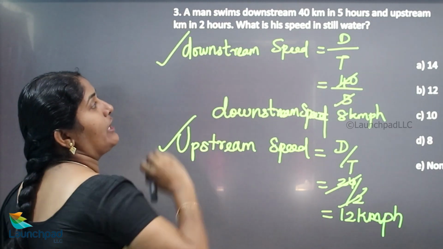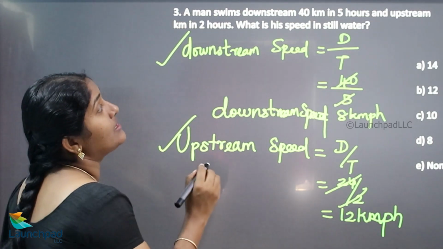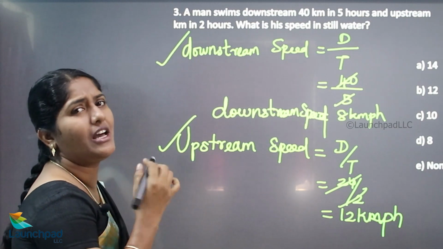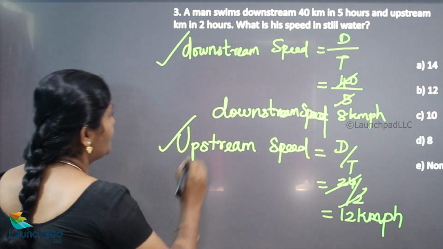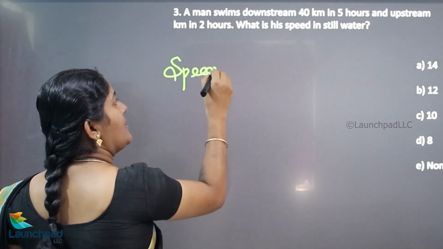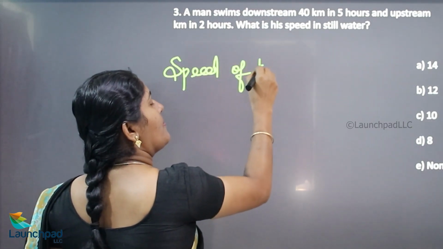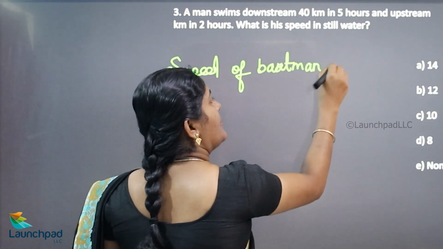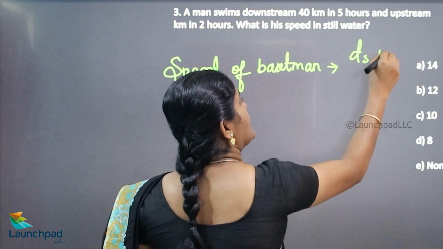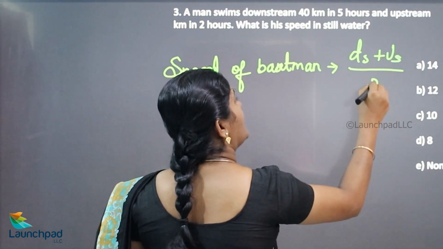So afterwards we want to calculate the speed of the man. Speed of the man is nothing but speed of the boatman, which is equivalent to downstream speed plus upstream speed divided by 2.